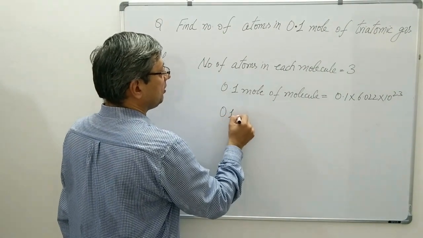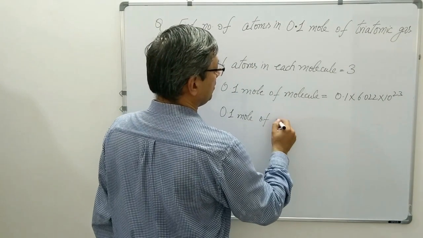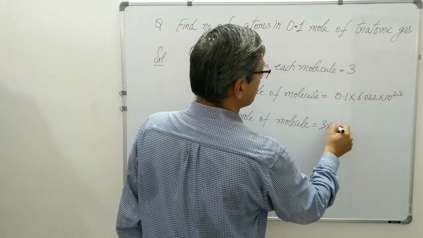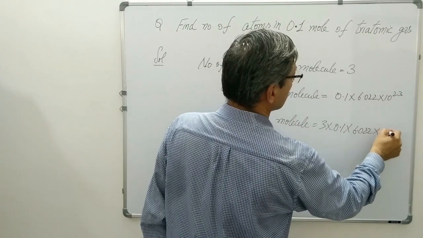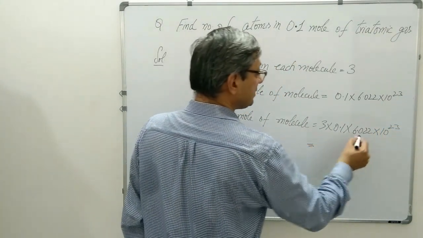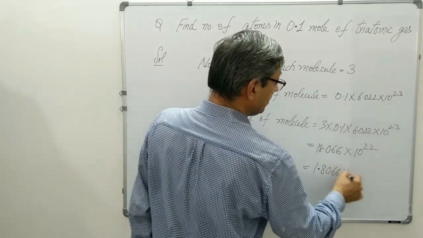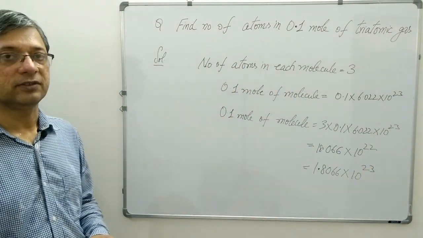Therefore, 0.1 mole of molecule will have 3 times 0.1 into 6.022 into 10 to the power 23 number of atoms. Multiply it and 1.8066 into 10 to the power 23 number of atoms.